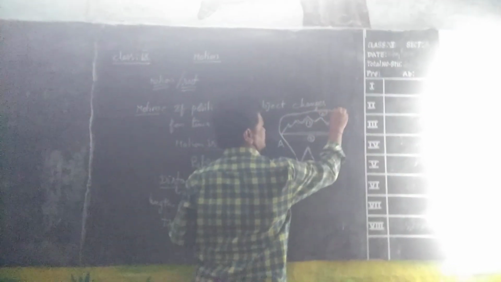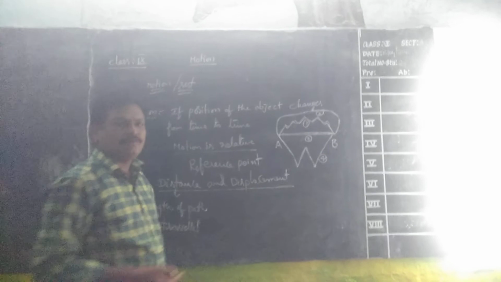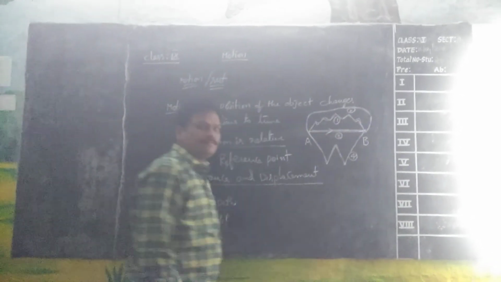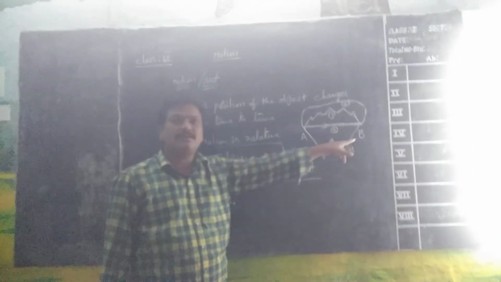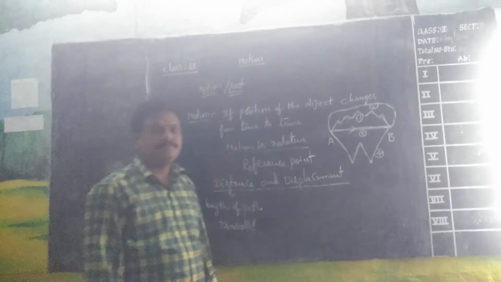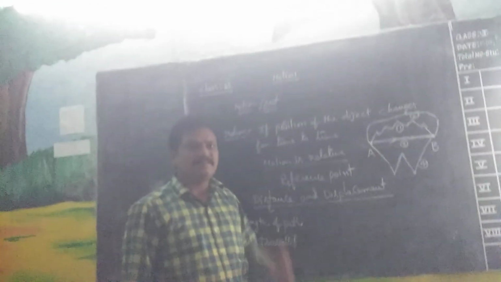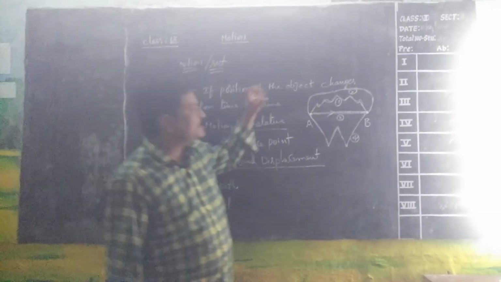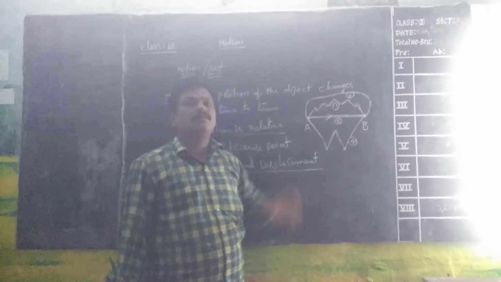This is another one. But if you observe among these 4, the third one is the shortest distance. These 4 are distances only. The shortest distance, or the straight line path between the 2 points, is called displacement. So displacement is also one type of distance, but it is the shortest one among all the distances.